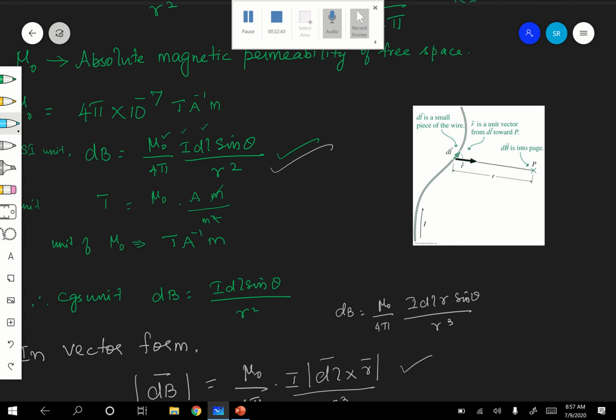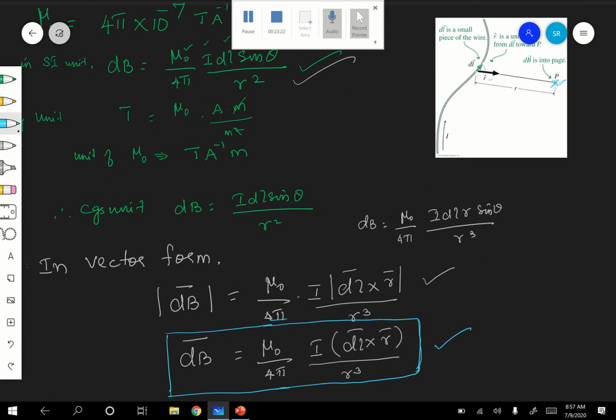Whatever I have drawn here, you see, here it is dl and this is the unit vector r from dl to the point. This gives you the direction of B. Here dB is into the page. Into the page means it is perpendicular. So how to find it?